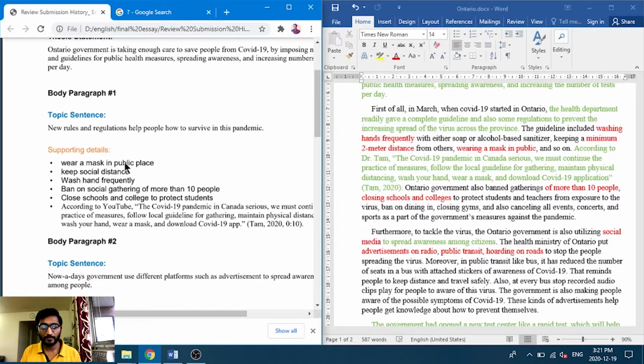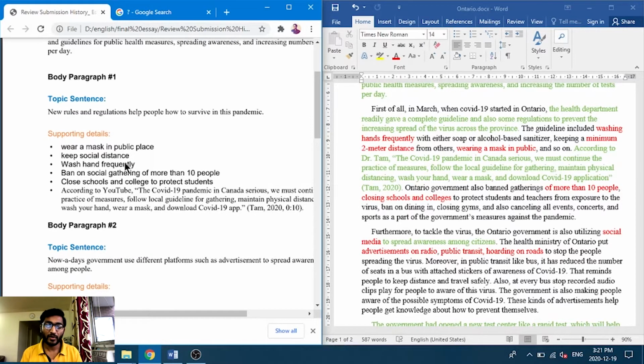Now next is your supporting detail. You need to write supporting details in your essay, and it is also very easy. As you know, we all write this kind of thing in our IELTS essay. So it is simple, not very difficult. I wrote just some lines, as you can see: wear a mask in public places, keep social distance, wash hands frequently, ban on social gatherings of more than 10 people. This is just a point which I wrote, and you can also see all these points in my essay.